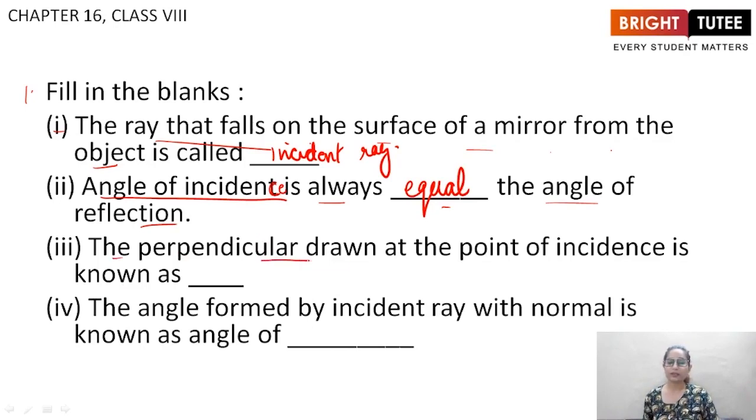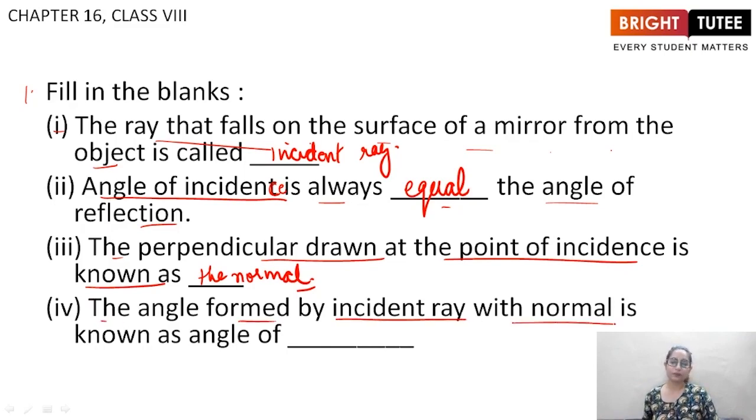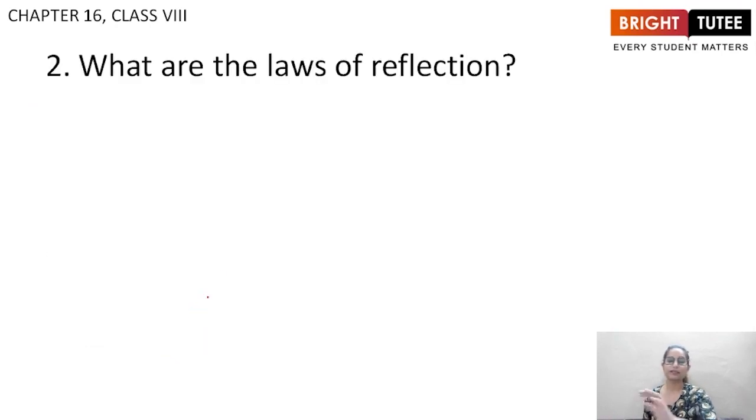The perpendicular drawn at the point of incidence is known as the normal. It is drawn perpendicular to the surface on which the light ray is falling, right? The angle formed by the incident ray with the normal is known as the angle of incidence, right? These were the fill in the blanks.